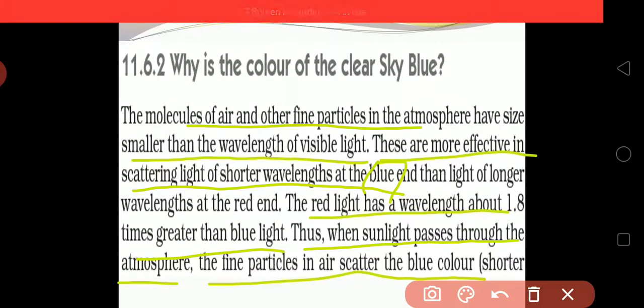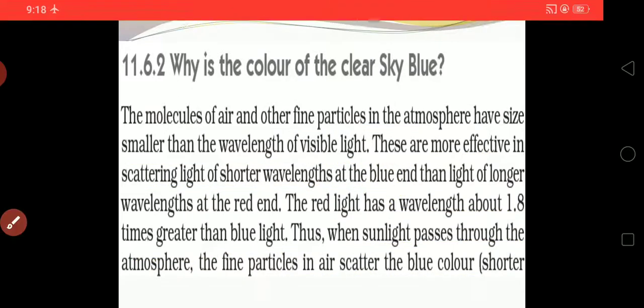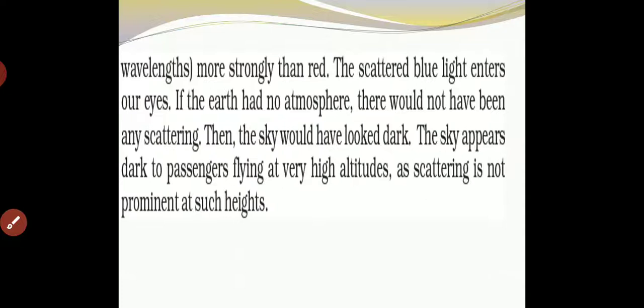Because of this small size, the sunlight incident on the atmosphere gives shorter wavelength light, which is blue, so it is stronger than red.